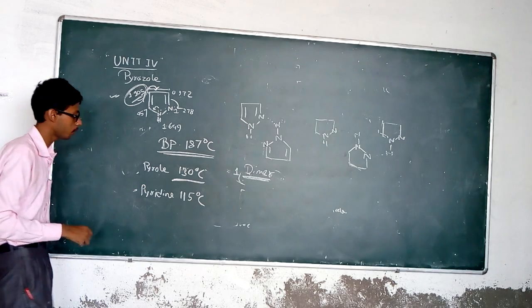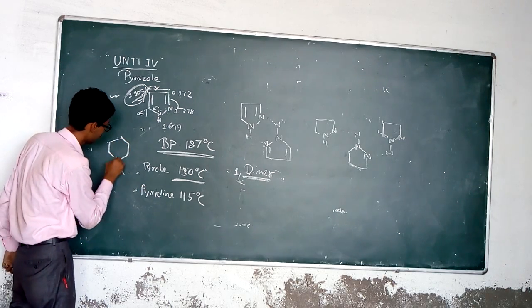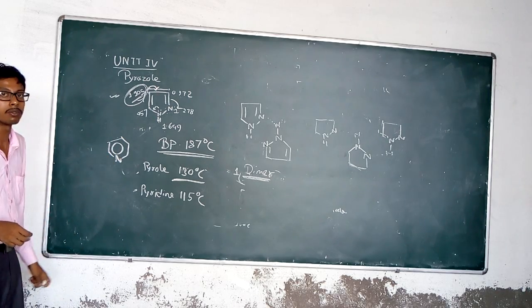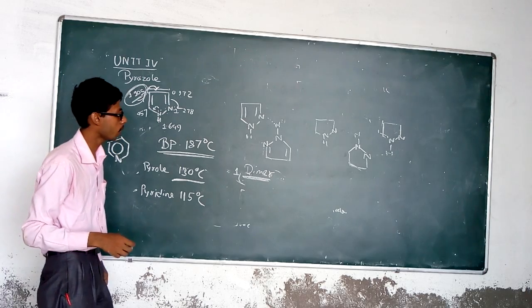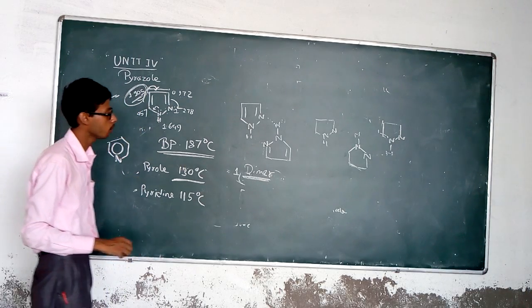And in the case of pyridine there is no hydrogen present in the ring system, so it is also not possible to form a hydrogen bond.